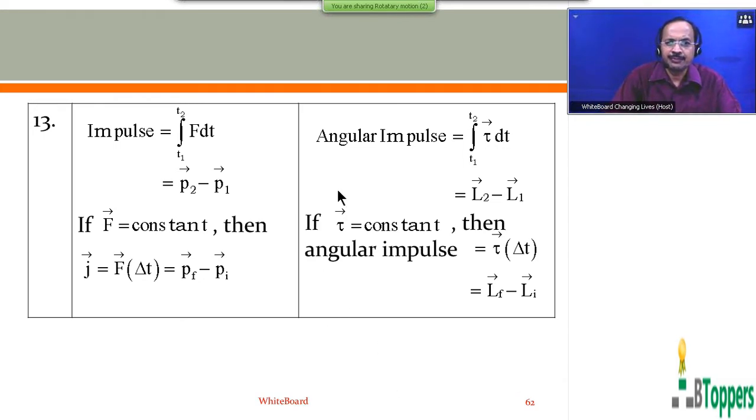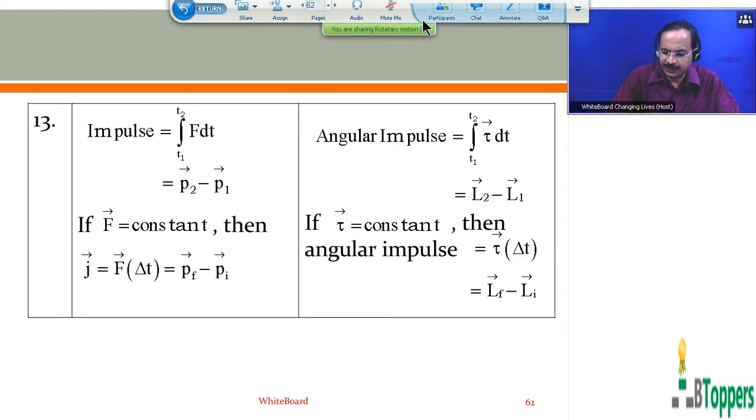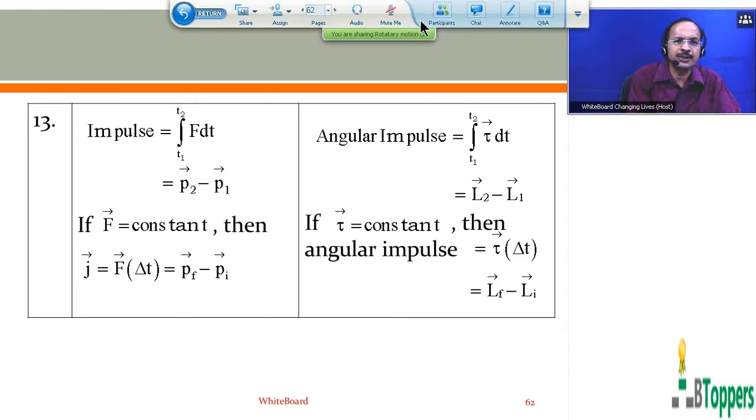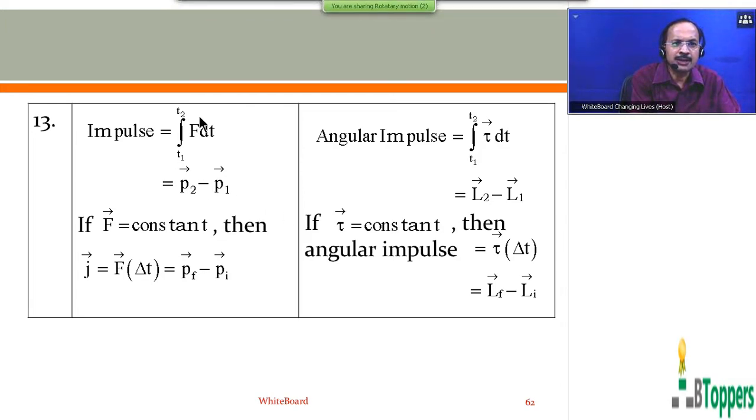For a rigid body, the next point I want to show is for a rigid body in pure translatory motion. When an impulsive force acts on the body between two instants of time t1 and t2, the impulse of the resultant of all the external forces acting on the body for the time interval we write as integral F dt.